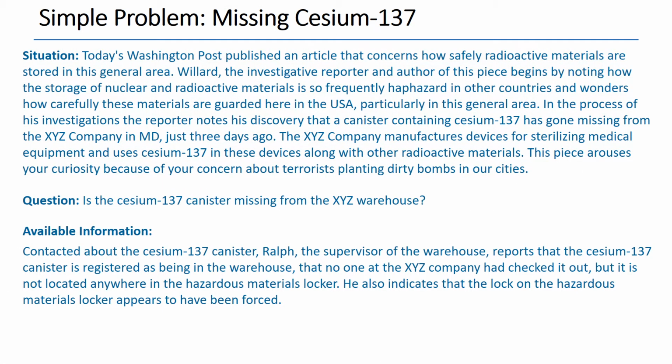This is an example of a simple intelligence problem. It describes a situation, a question to answer, and additional available information. We have to find the most likely answer to the question based on the available information, which is generally incomplete, uncertain, and contradictory. Let's read this problem description carefully because we will use it to teach you how to solve this kind of problems.